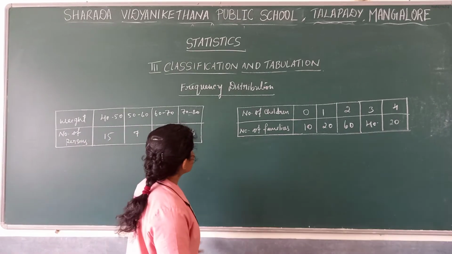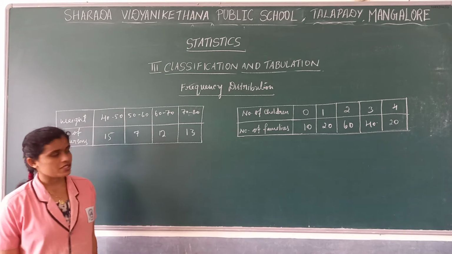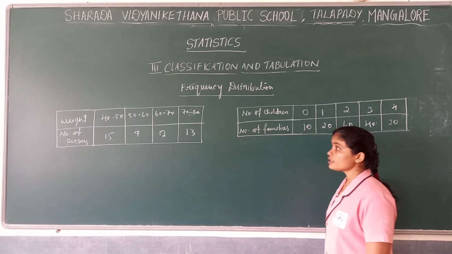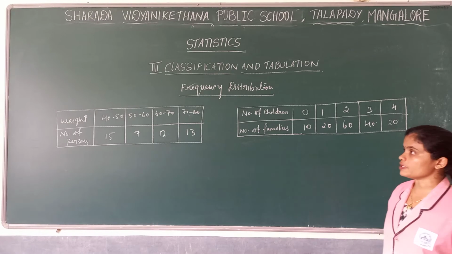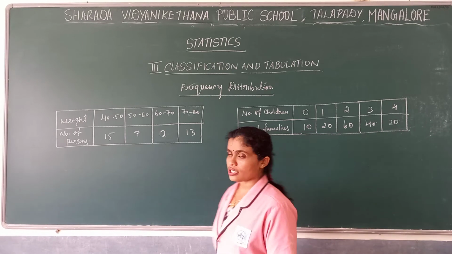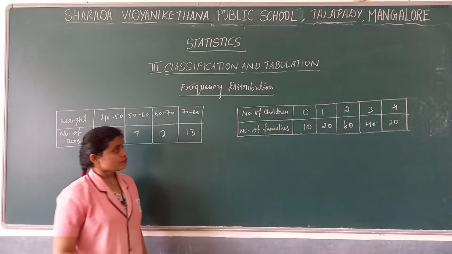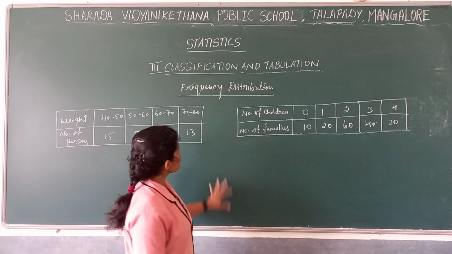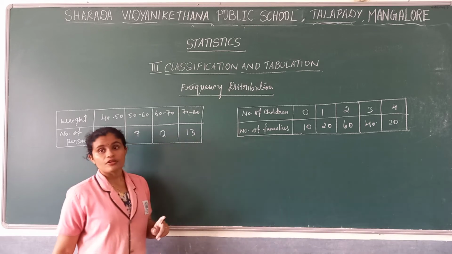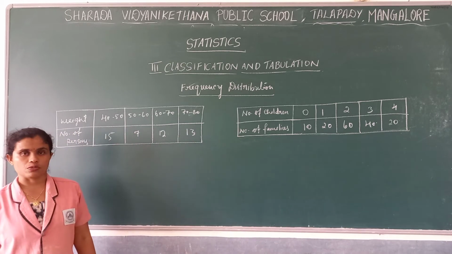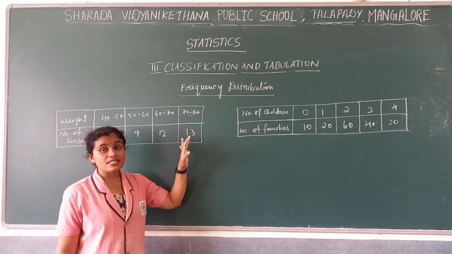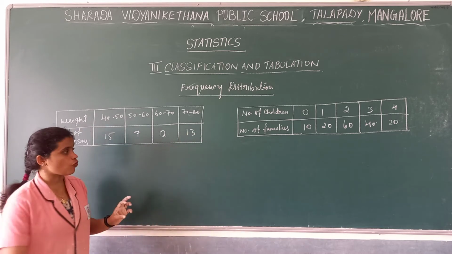We'll see a small topic, that is frequency distribution. What is frequency distribution? You can see here two tables. One is weight and number of persons, and one more is number of children and number of families, which I have given. This kind of distribution we call a frequency distribution. So what is a frequency distribution? Frequency distribution is a systematic presentation of values